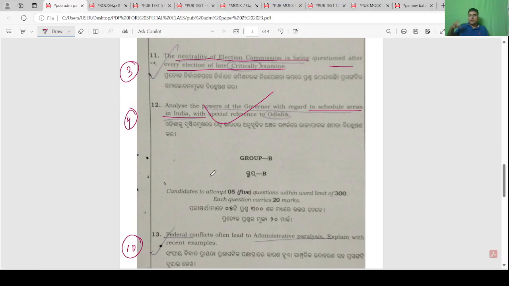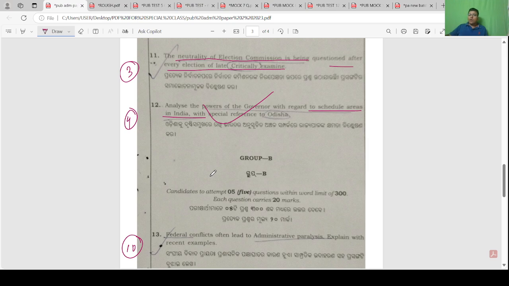We know that the President of India declares an area to be a scheduled area. According to the law, the President should administer the scheduled area, but on behalf of the President, the governor administers it.